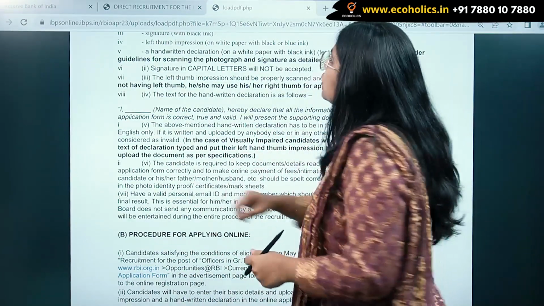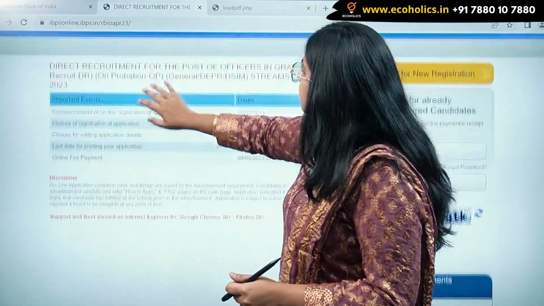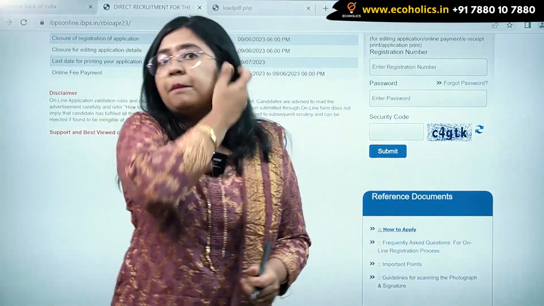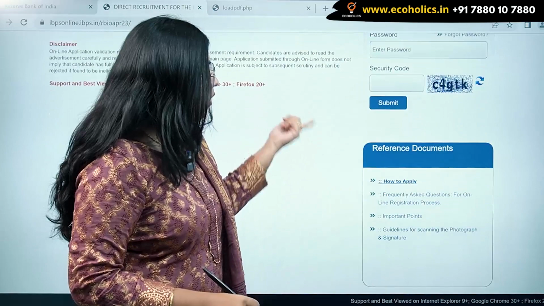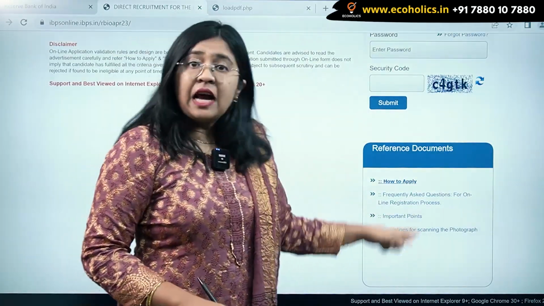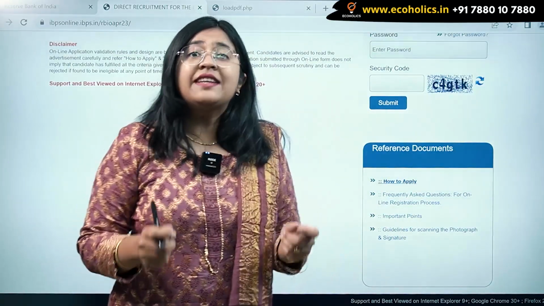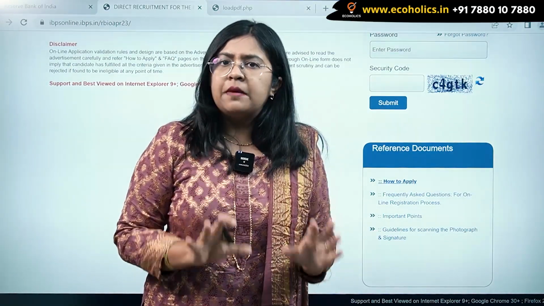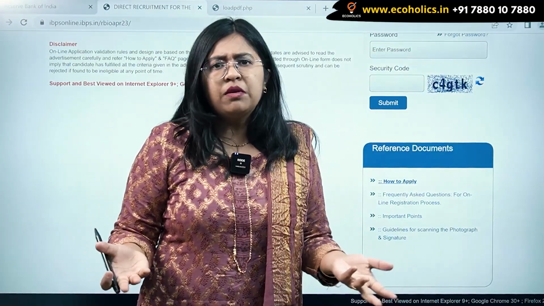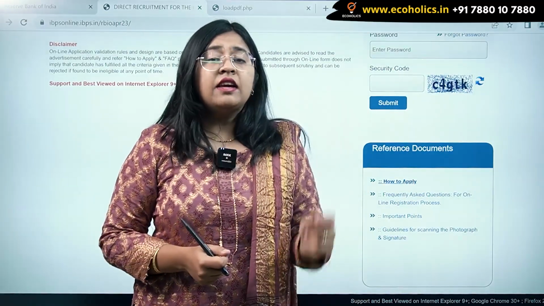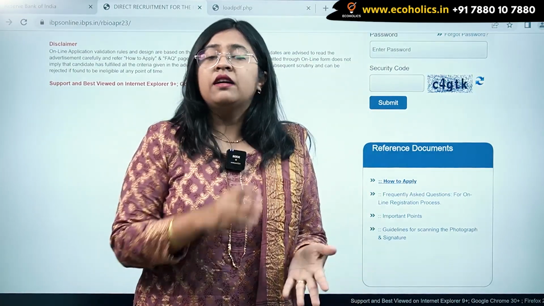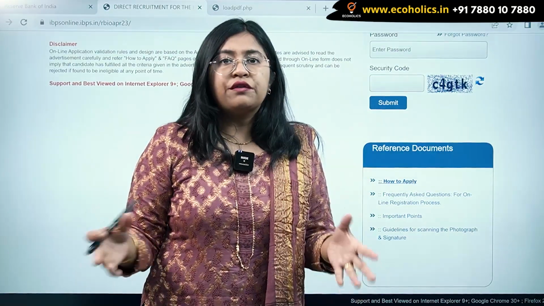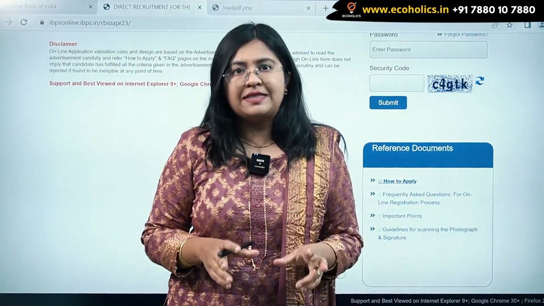Okay, now coming back to the direct recruitment portal, there is a very important page which has been attached on this page, which is important points. यहाँ पे लिखा है important points, so it is meant for the candidates to read it. बहुत से points नहीं है, there are minimum 10 to 12 points or probably more, maybe 20 points. लेकिन इनको पढ़कर इसका print out निकाल लोगे, it will help you during the process of registration, while you read the notification, you will get a very good glimpse of the exam also.